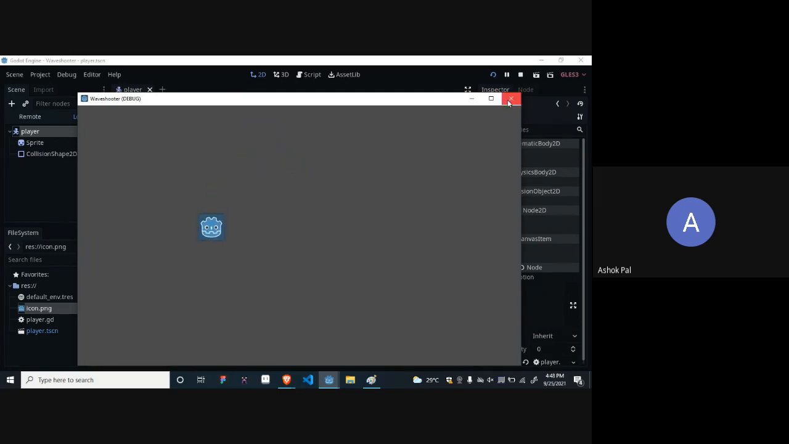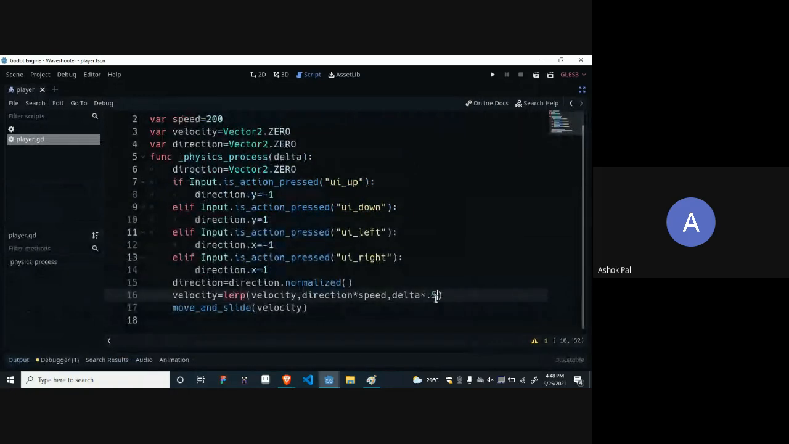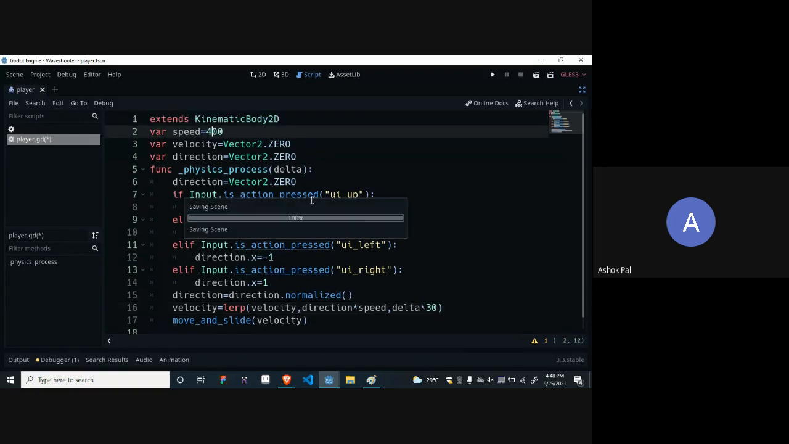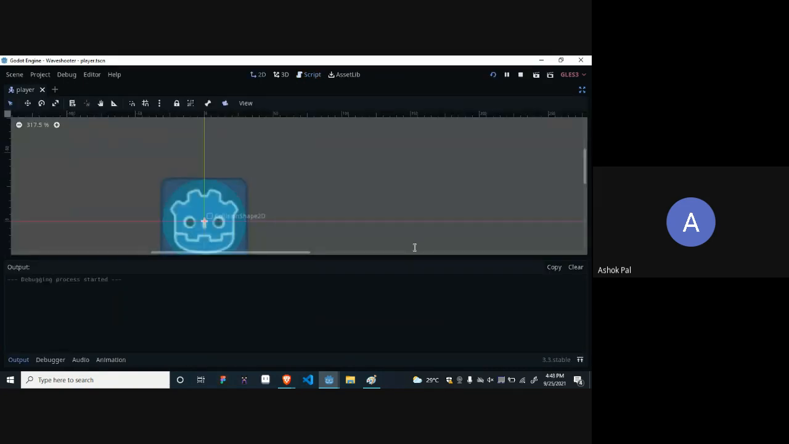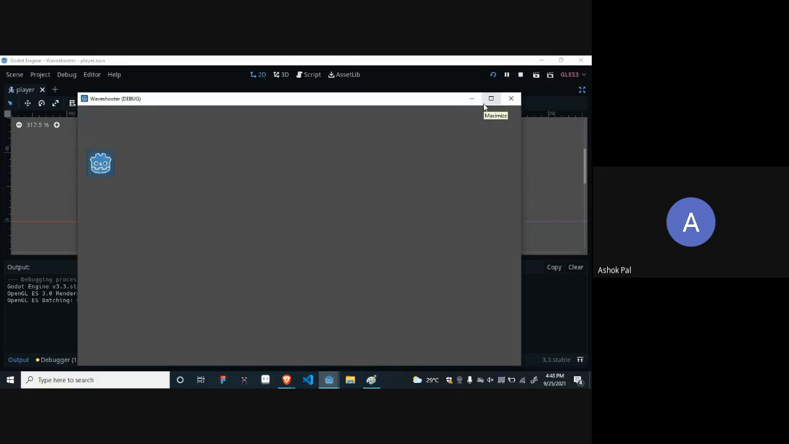Let me increase the value over there because if the values are lower, the movement is very slippery. So let me put something like 30 over here, and also increase the speed to 400. I think this would be very nice. And let's run it again. F5 on the function key, and if your function key is not working, just click here, arrow sign, play sign. Okay, now this is good. See, it works. This is the basic movement code.